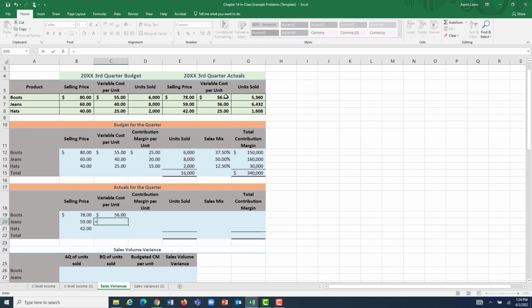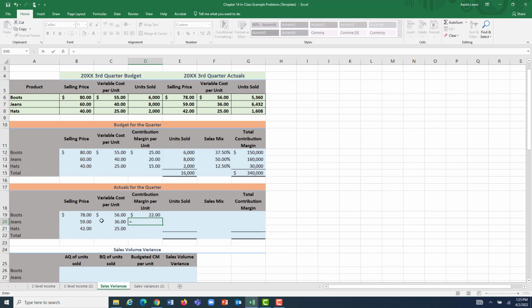The variable cost to produce a pair of jeans on average was $36, and the variable cost to produce a hat on average was $25. So what is our contribution margin per unit? Well, if we sold each pair of boots for $78 on average, and each one on average costs us $56 to produce, that means the sale of any one given pair of boots contributed $22 to our overall margin.